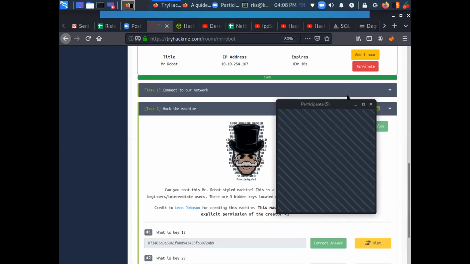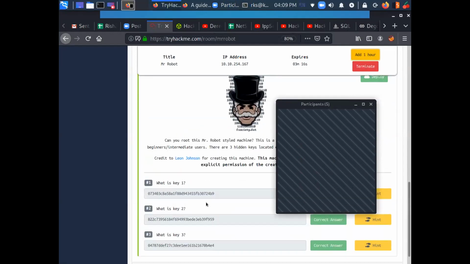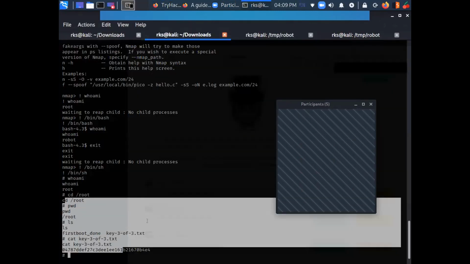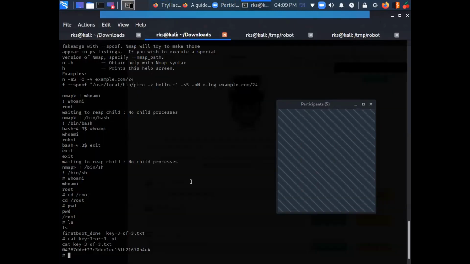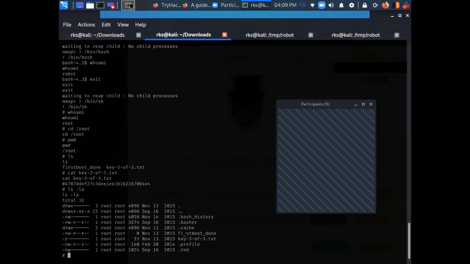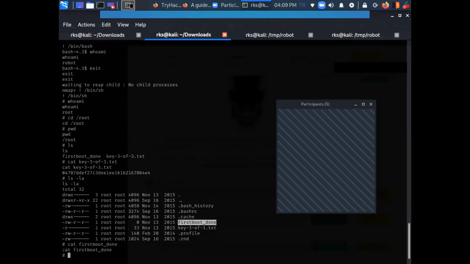And this is how we successfully rooted the Mr. Robot machine. So this is an empty file. I do not need to cat it, but still it's an empty file.